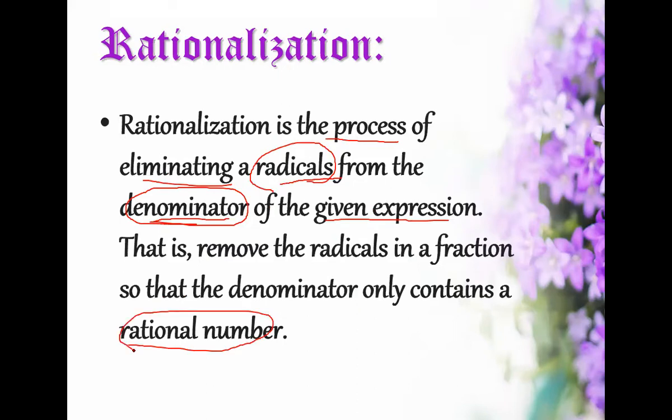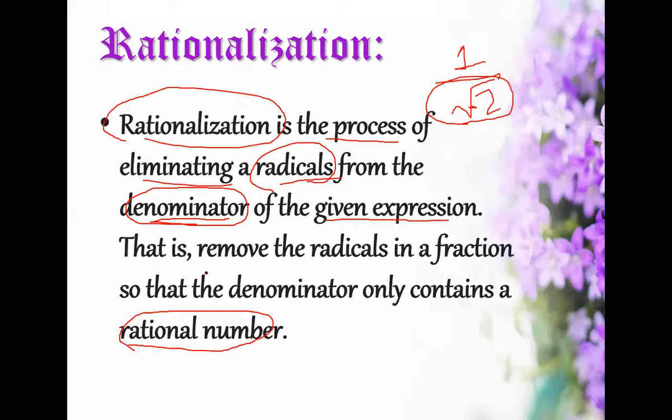Means if in any fraction, just suppose here you have the fraction 1 upon under root 2. So this is basically a surd. In this you will simply remove this radical from the denominator. When you remove the radical from the denominator, this process is called rationalization. So that the denominator only contains a rational number, just suppose 1, 2, 3, and so on, but no irrational number. Understand? So in rationalization, you remove the radicals from the denominator.